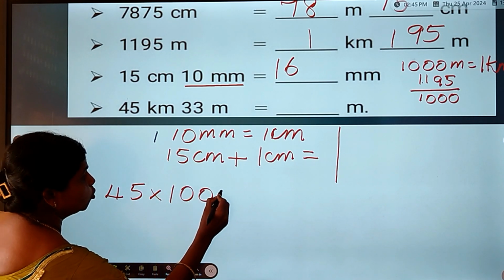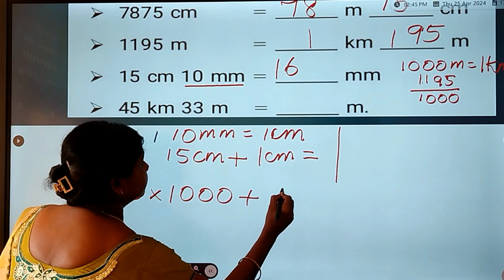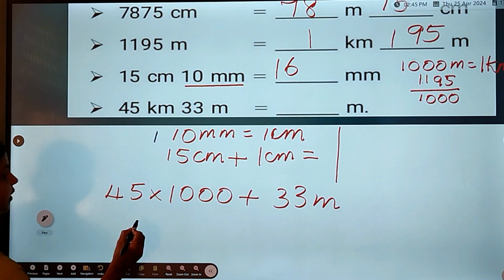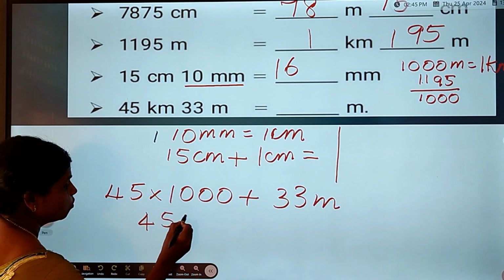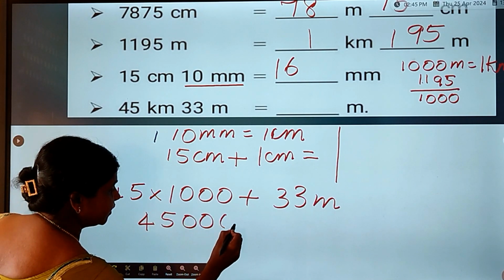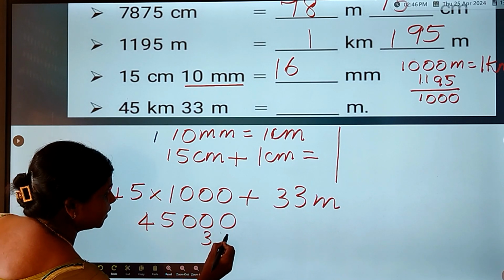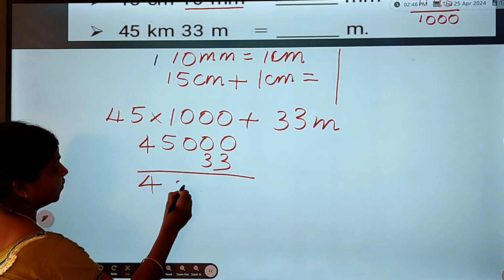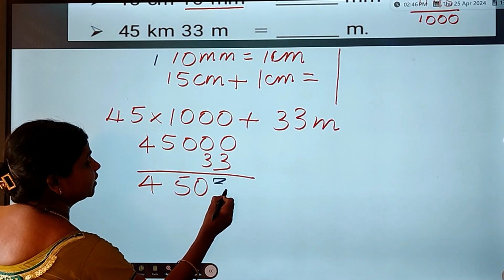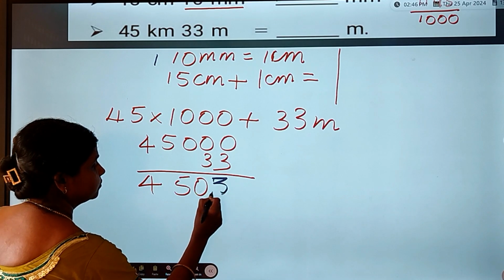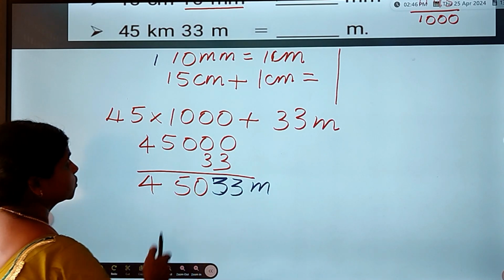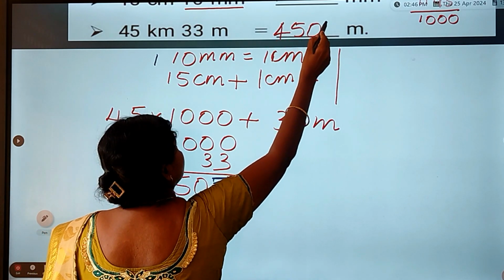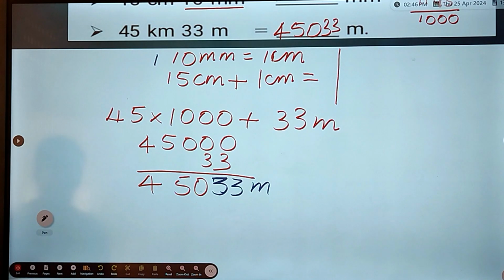It is 45 and 1, 2, 3 zeros, plus 33 meter. So add both of these. Add this 33. You will get 45033 meter. So the answer is 45033. Can you understand, children?